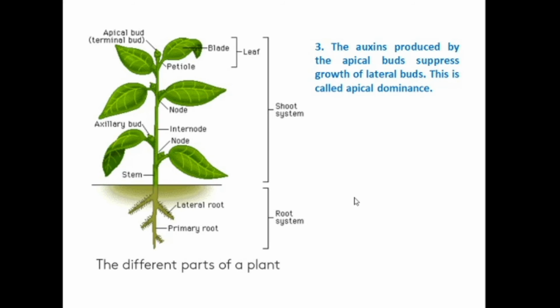Then the auxins produced by the apical buds suppress growth of lateral buds. This is called apical dominance. Usually auxins induce the formation of apical buds. Due to the formation of the apical buds, the lateral buds are suppressed. That means it controls or stops the formation of lateral buds. So this process is called apical dominance. The growth will occur continuously only in the apical region.